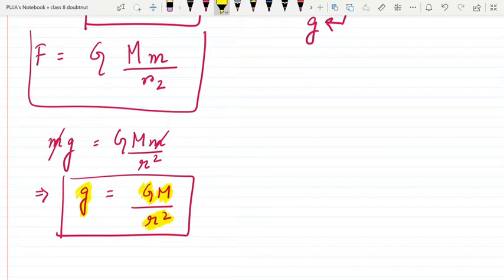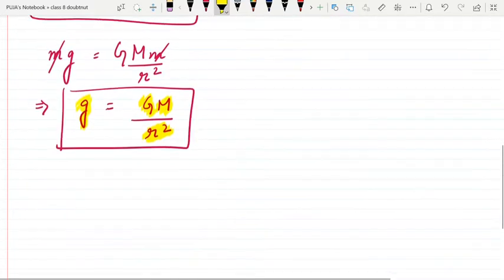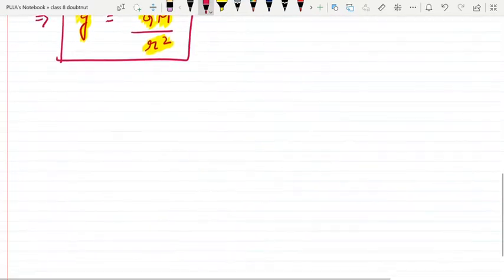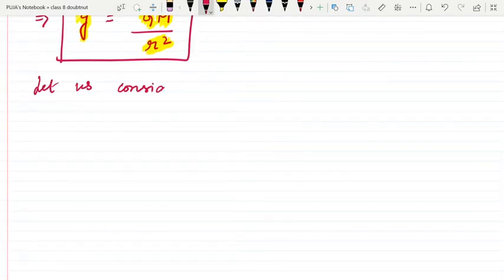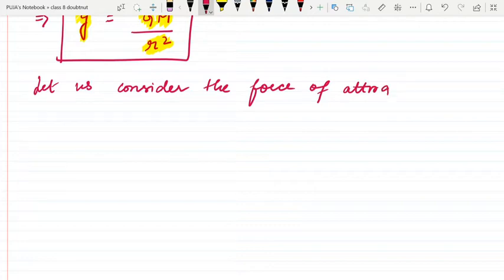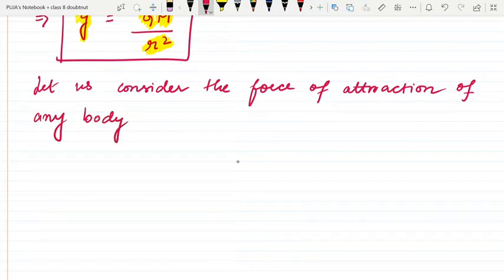Now we will find the value of g. Let us consider the force of attraction of any body of mass m, which is attracted towards the earth, and capital M is the mass of earth.